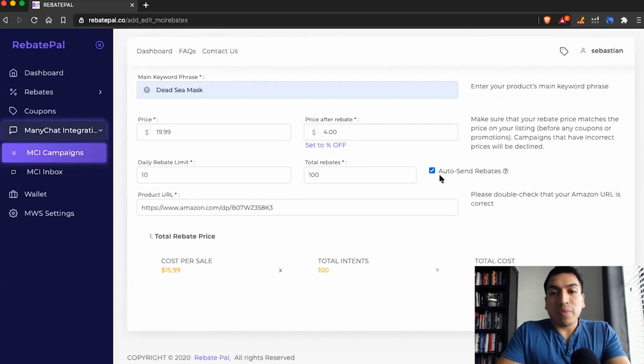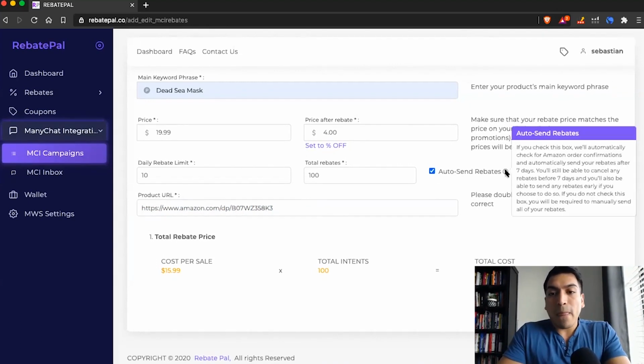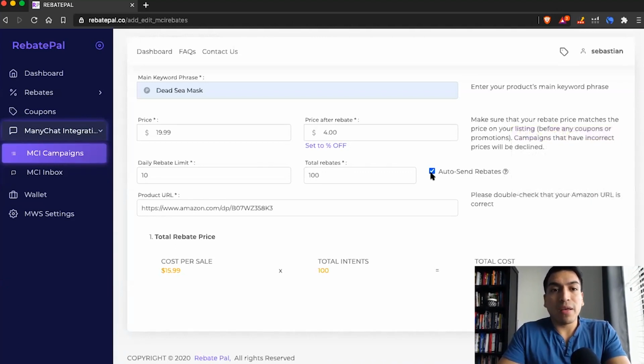One thing I should mention is the auto send rebates. We automatically send rebates after 7 days. If you wanted to have more control over that, maybe send them sooner, you can just turn this off, and as soon as a shopper claims your product and sends you the order ID, you can manually send it. I'll show you how to do all that right now.